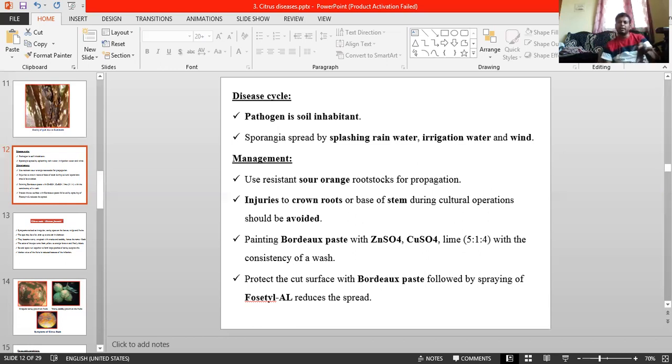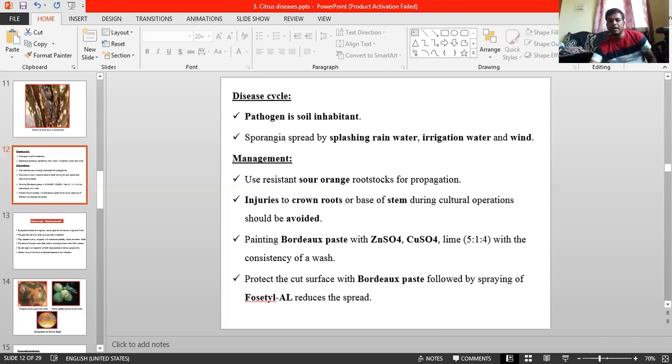It gives the cosmetic effect. Further, it mitigates the further spread of the pathogen. And next, soil drenching with 0.2% metalaxyl. Metalaxyl is the most specific chemical for Phytophthora. It can easily inhibit that one. Along with that, 0.5% Trichoderma, as a commercial formulation, is also effective for this one. This is regarding Phytophthora gummosis.